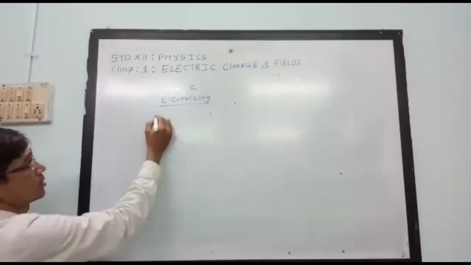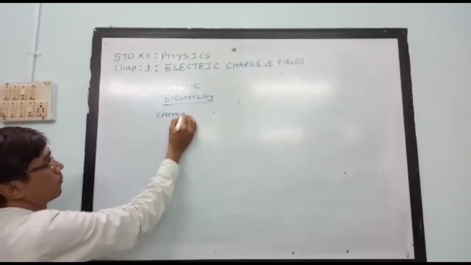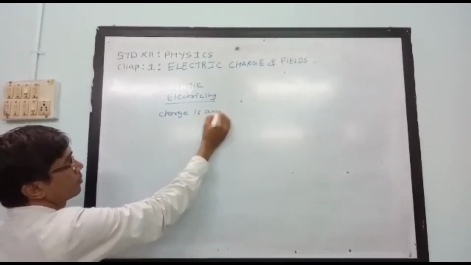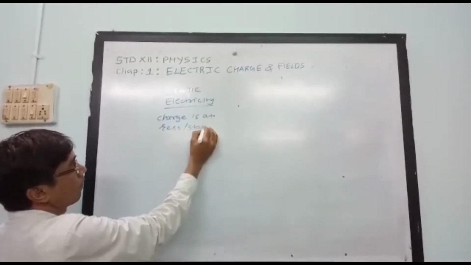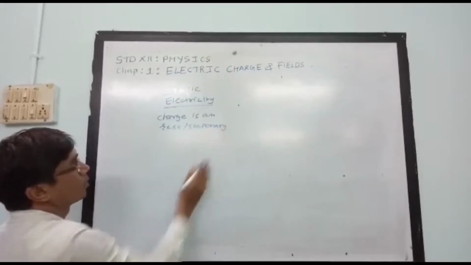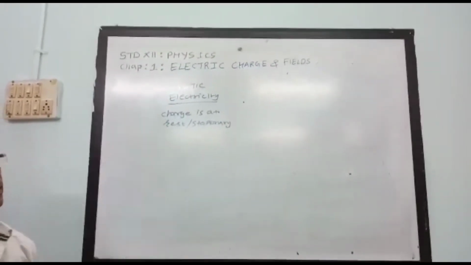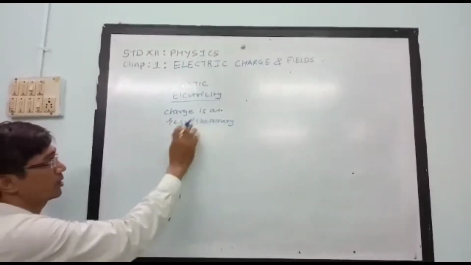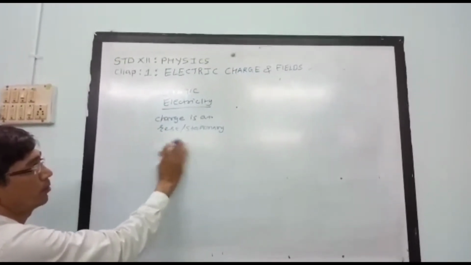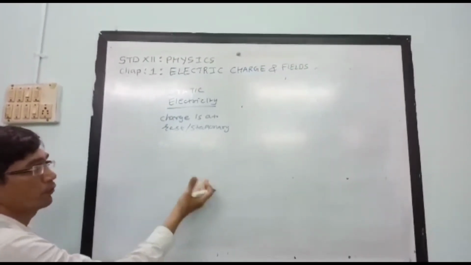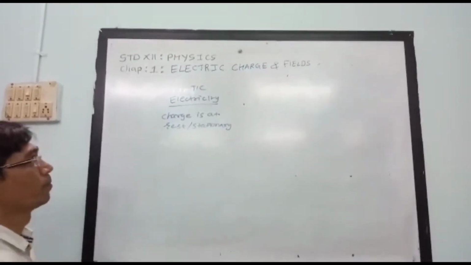The charge is at rest, or the charge is stationary, then we get static electricity. If the charge is at rest, then we can get the electric force between two charges, the electric field between the two charges, and also the electric potential.